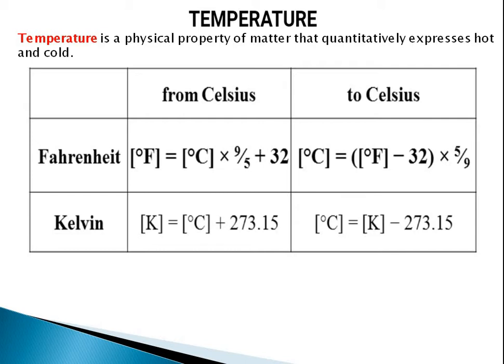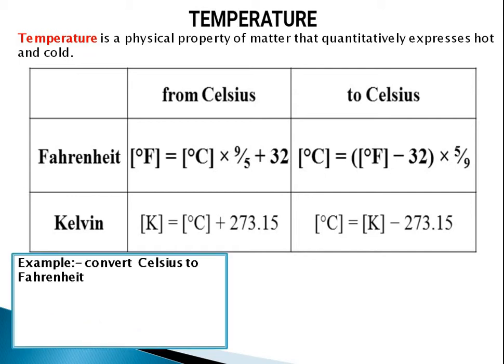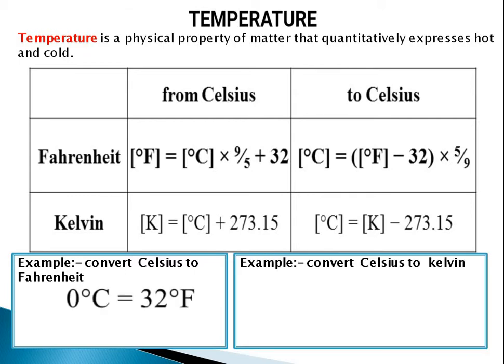Similarly for Kelvin, 1 Kelvin is nothing but Celsius plus 273.15, and 1 Celsius is equal to Kelvin minus 273.15. So these are the formulas used for the conversion of temperature. Now convert Celsius to Fahrenheit. 0 degree Celsius is nothing but 32 Fahrenheit.